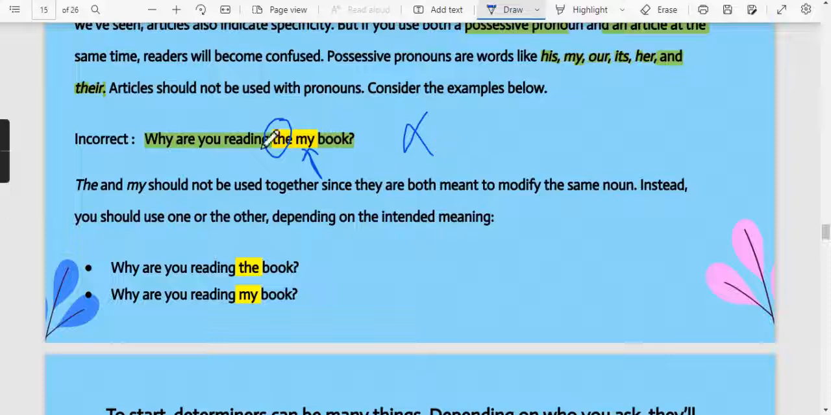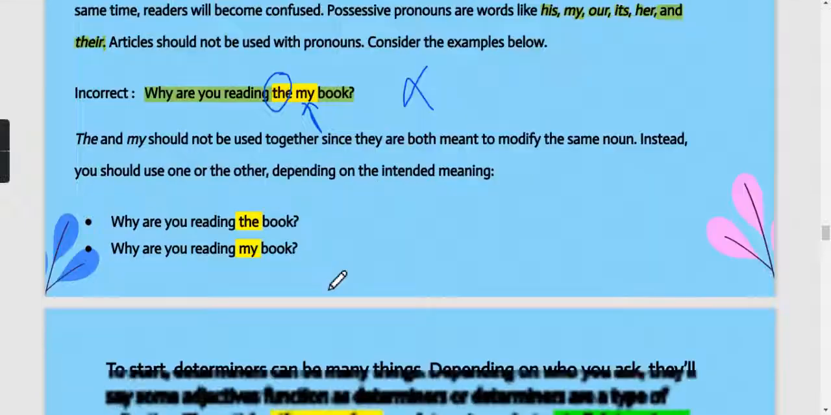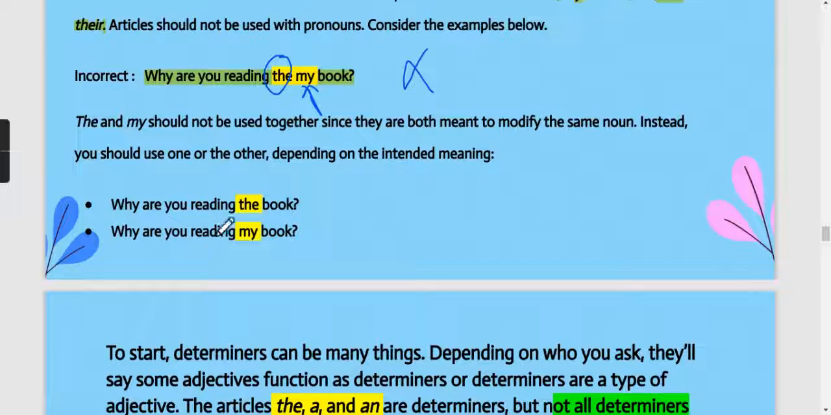grammatically incorrect. Okay, because if you are reading this sentence, you will understand on your own that this sentence sounds completely wrong. Okay, why are you reading the my book? Simply we would have said, why are you reading my book? There is no need of the article. Okay, there is no need of the article in the sentence. So basically you can say, why are you reading my book?